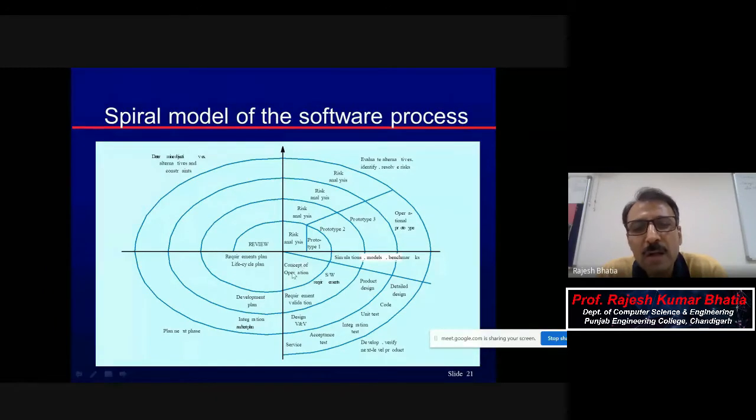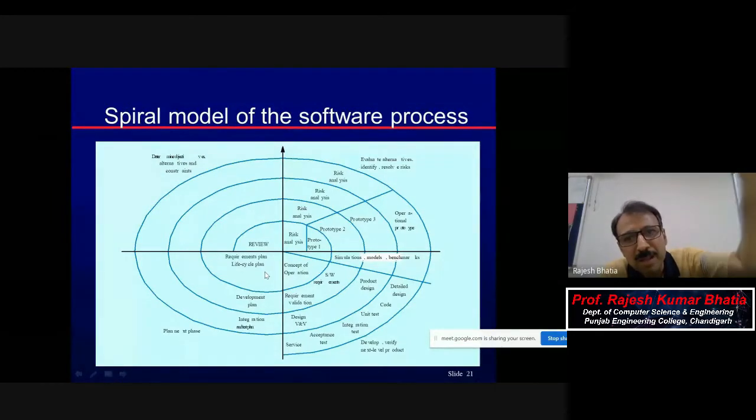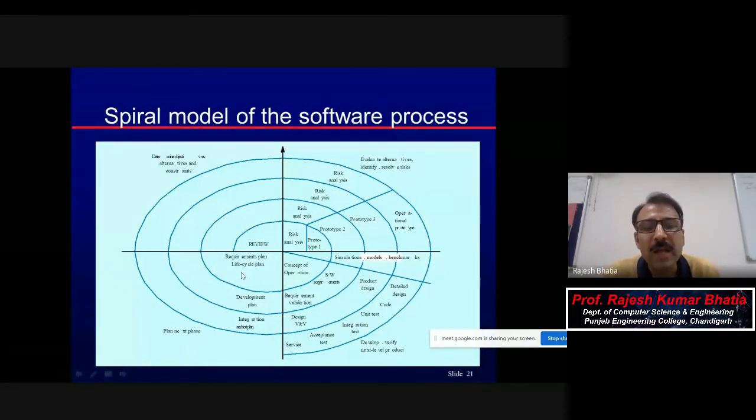Whatever operation you have got, you can easily assess that for this particular operation, this will be the input and this will be the output. You may plan that. And then, if I want to get this input, then these attributes will be there in this input. And these people need to be contacted in the organization: these attributes I'll get from Mr. A, this I'll get from Miss B, this I'll get from maybe Mr. C. So that way you need to plan that requirement plan. Okay, requirements plan and life cycle plan, how I will go about it in the next step.